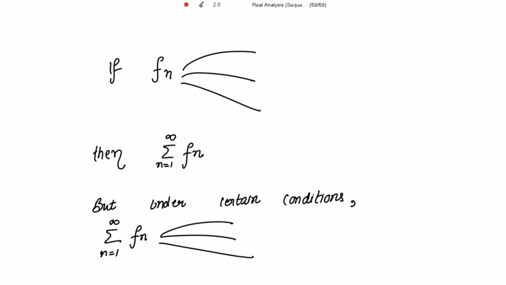Alright. What if fn is continuous, differentiable, integrable? Then what about the summation of fn, n going from 1 to infinity, the sum of the series? Is the sum of the series also continuous, differentiable or integrable?